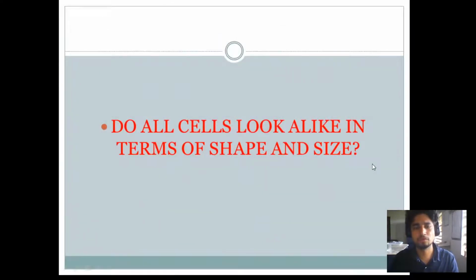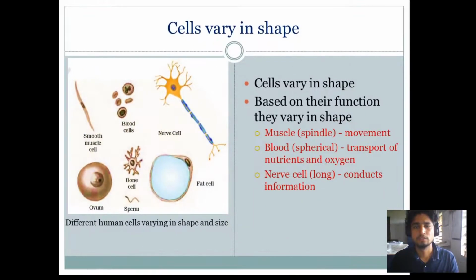And coming to the question, do all these cells look alike in terms of shape and size? Cells do not look alike, they have various shapes. In a human organism, there are some sets of cells like this: a muscle cell, blood cell, nerve cell, fat cell, bone cell, sperm, and ovum. These all vary in their shape.